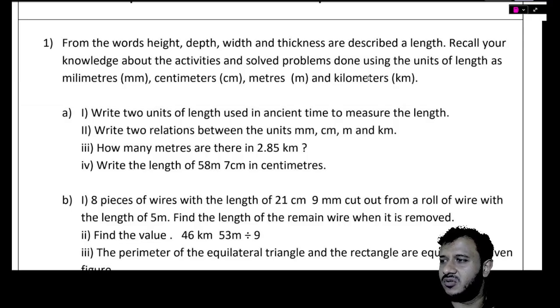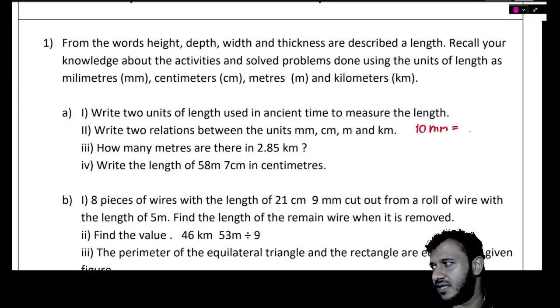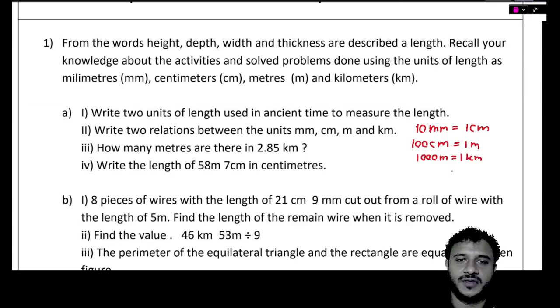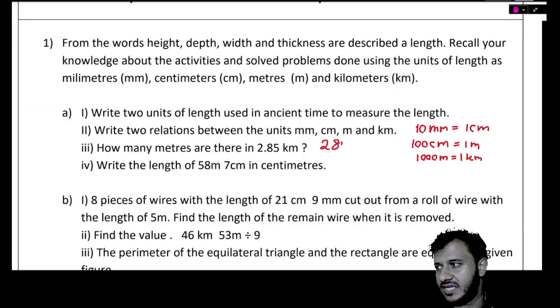Anyway, write two relations between the units. So we know these are the relations. 10 millimeters equals 1 centimeter. 100 centimeters equals 1 meter. 1,000 meters equals 1 kilometer. If you wrote either one of them, two of them, that's good. How many meters are there in this much? So kilometers into meters, what should we do? Multiply by 1,000. So 2,850 meters.